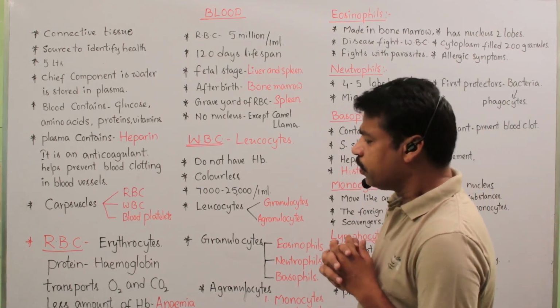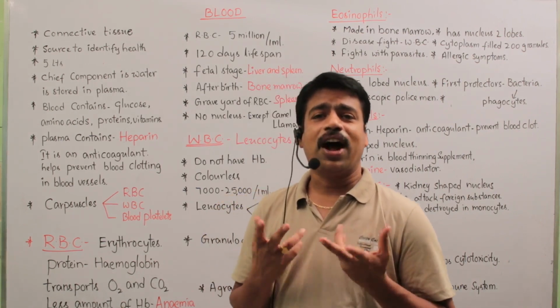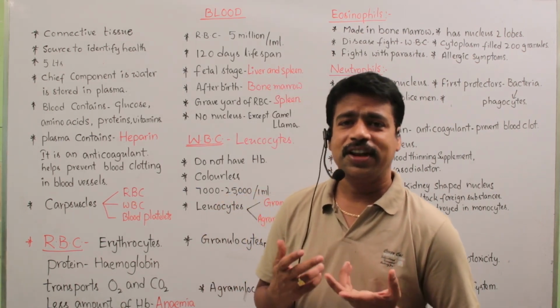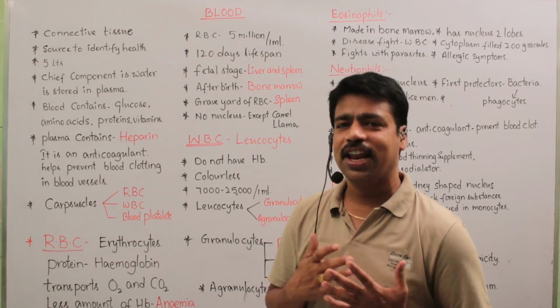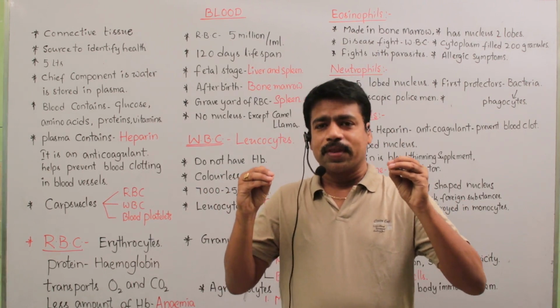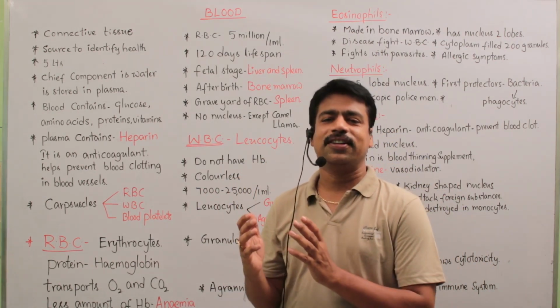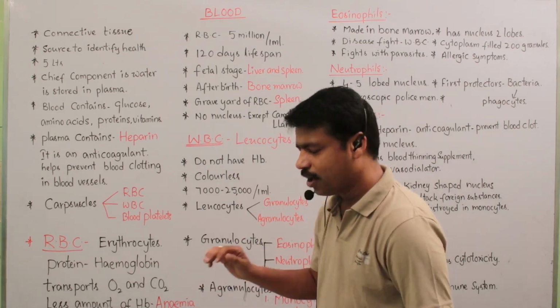Okay. Some people suffer from anemia. So what is anemia? Generally, we say the lack of blood is called anemia. That statement is wrong. When the percentage of hemoglobin decreases, that may cause anemia.